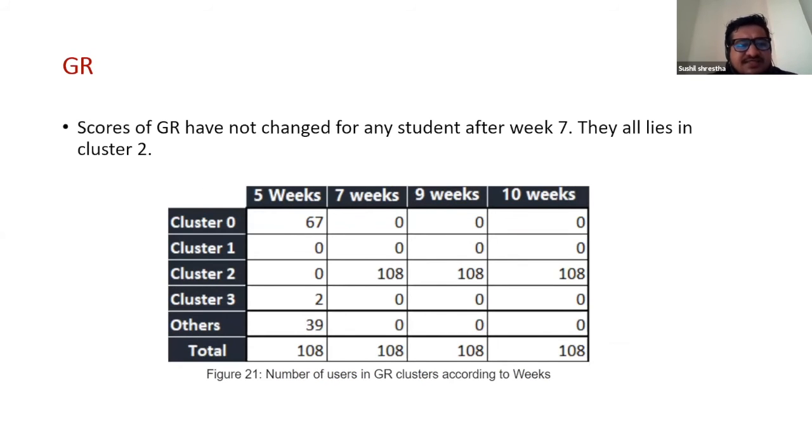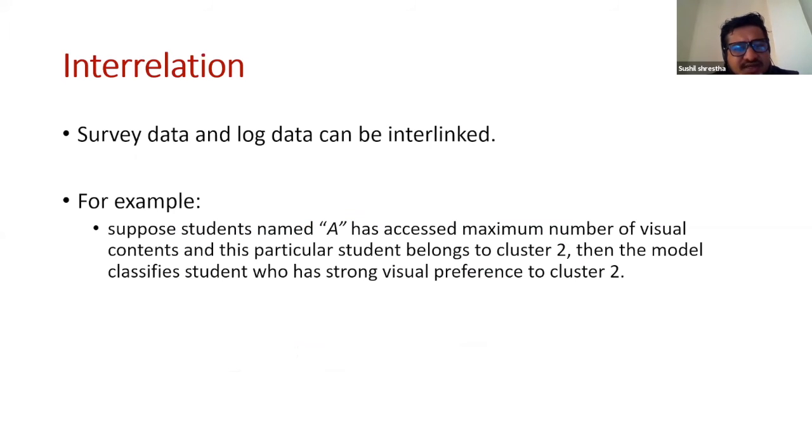Talking about Grasha-Riechmann, this is the result we obtained, and here some interesting results were obtained. For example, scores of Grasha-Riechmann have not changed for any students after week 7. They all belong to cluster 2, which is also very interesting for us. We are now trying to find the reason behind all the students being in the same cluster after week 7.